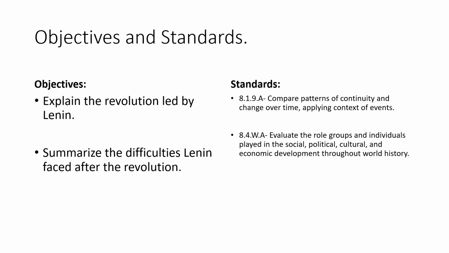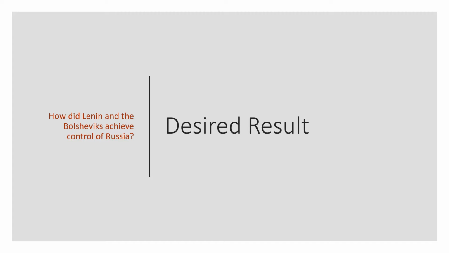So our objectives and standards: to explain the revolution led by Lenin and to summarize the difficulties Lenin faced after the revolution. Take a moment here to read the standards, if you would please. And our desired result: how did Lenin and the Bolsheviks achieve control of Russia?